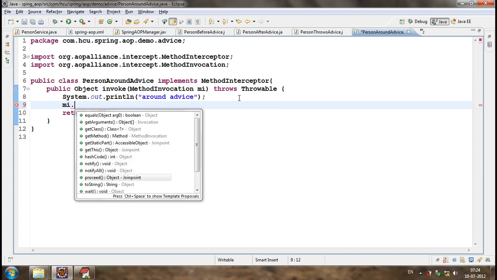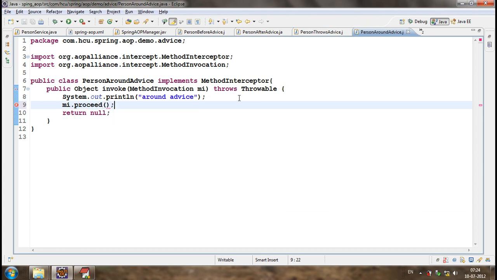In the around advice, if you execute methodInvocation.proceed, then only it will go for the actual method. So each and every stage of the method will be in the hands of around advice.